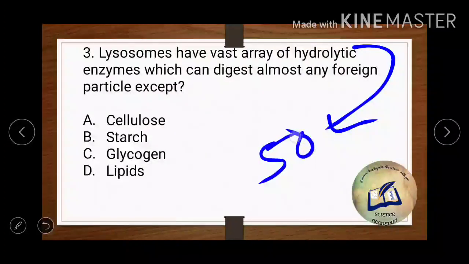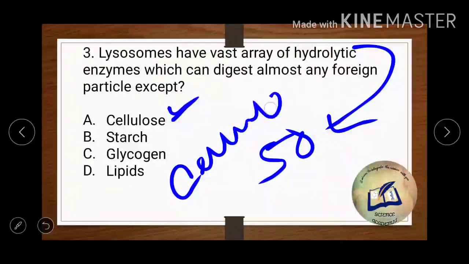So lysosomes have a vast array of hydrolytic enzymes which can digest almost any foreign particle, except, the answer will be, cellulose. Okay, because they lack the enzyme cellulase. They lack the enzyme cellulase, so they cannot digest cellulose. So the correct answer is option number A.